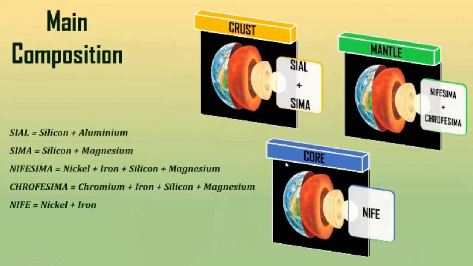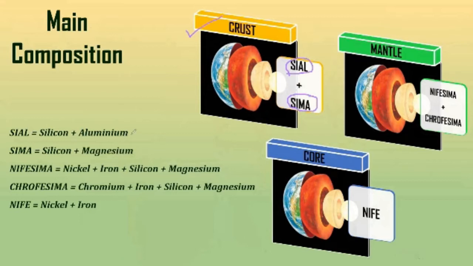Now, whenever we are studying crust, mantle and core, we need to see that what are the basic components of this crust, mantle and core. Now, if we people go to the crust, right? First, we will start from crust because we belong to the crust only. So, in the crust, the main components are Sial and Sima. Okay. Now, we need to know what Sial and Sima are.